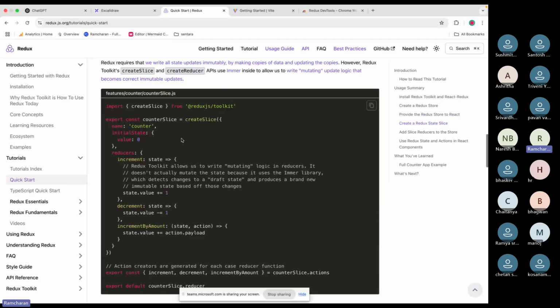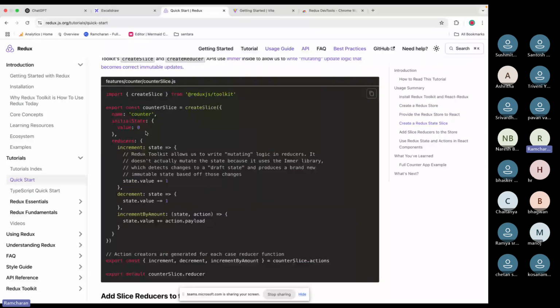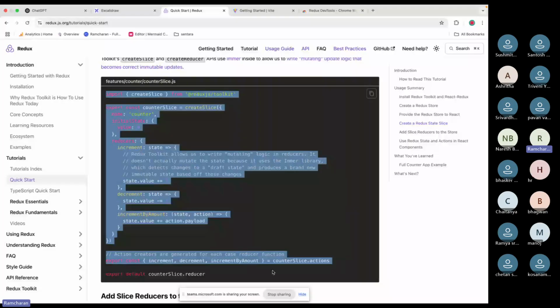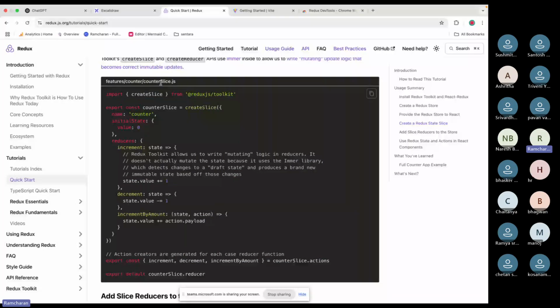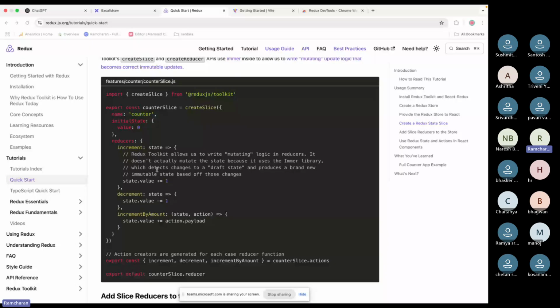Slice means a piece of the Redux store, like a pizza slice. In the same fashion we'll have slices. We'll create a counter slice and mimic the counter example.